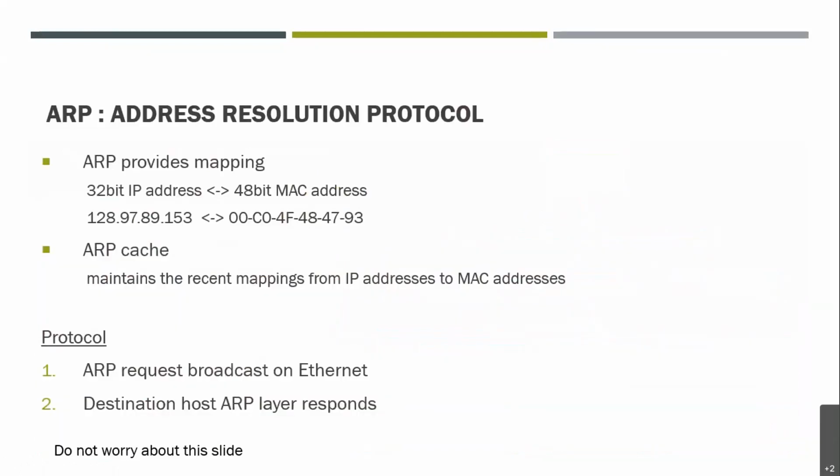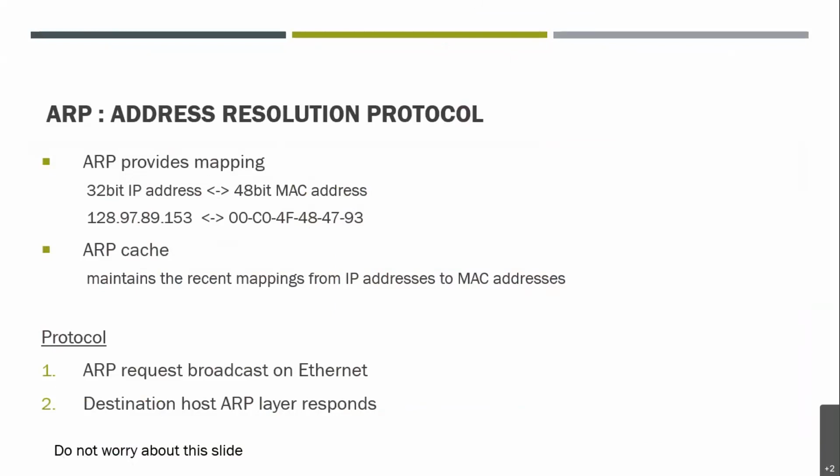Okay, so we were talking about ARP, that is, Address Resolution Protocol. Address Resolution Protocol is basically a communication protocol. It is used in the link layer.